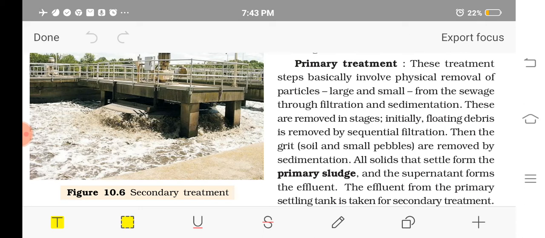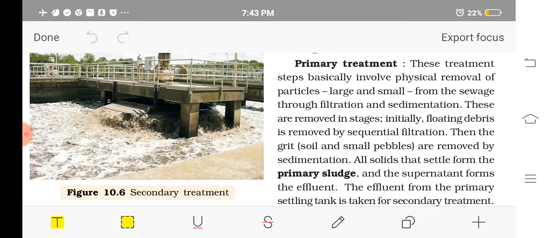First, the floating waste materials are removed by filtration. Then the grit particles, soil or small pebbles, etc., which can be sedimented, are removed by sedimentation. So in primary treatment, how is the waste removed?